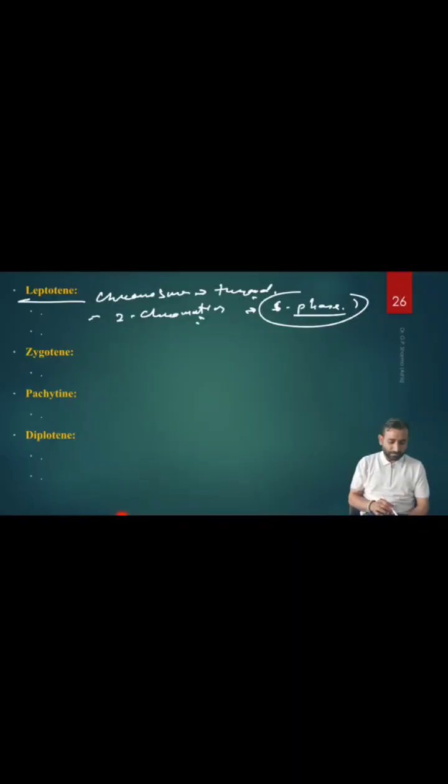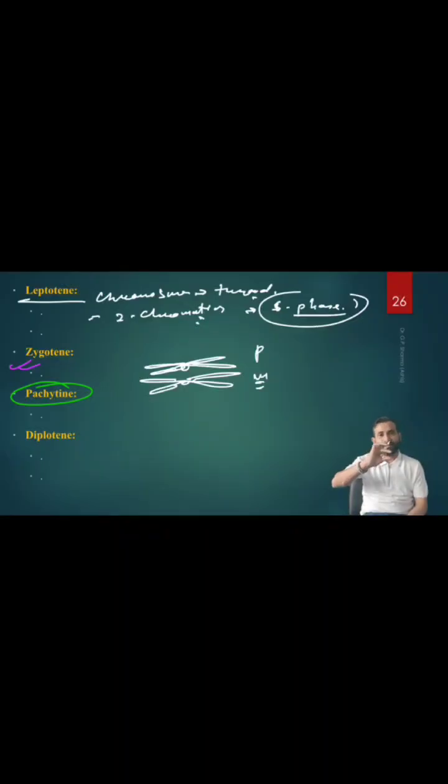So in the zygotene stage, what happens? In the zygotene stage, the pairing of the homologous chromosomes occurs. The homologous chromosomes begin to pair like this. This occurs in the zygotene stage. And in the pachytene stage, what happens? Homologous chromosomes means the paternal chromosomes and the maternal chromosomes, right? Paternal and maternal chromosomes come and align together.